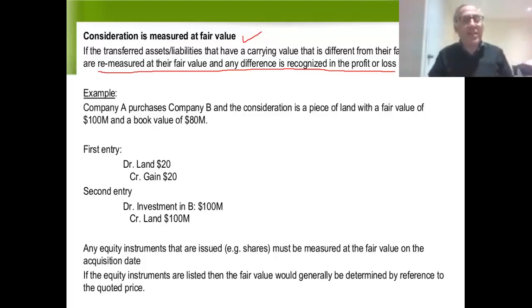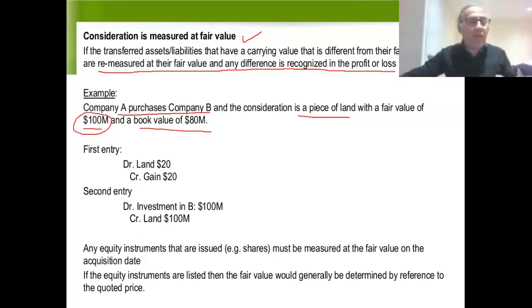Let me just give you an example to explain what I mean. Say company A purchases company B, and they use a piece of land for the acquisition. Company A gives the shareholders of B a piece of land in return for their shares. Say the land had a book value, which is the same thing as carrying value, of $80 million, and a fair value of $100 million. So the consideration is going to be valued at fair value. So the consideration for the acquisition is $100 million. But given that the book value of the land was only $80 million, the carrying value was only $80 million, book and carry mean the same thing.